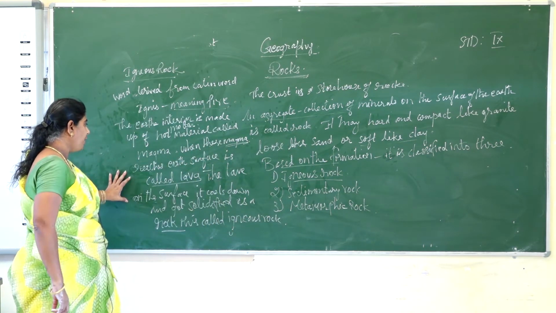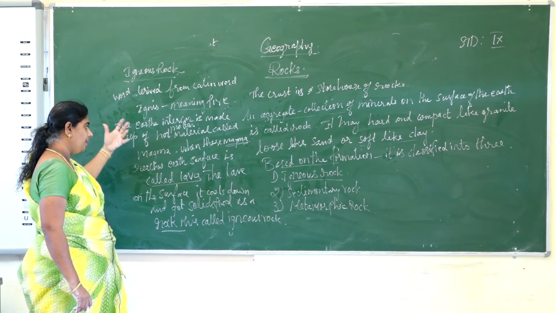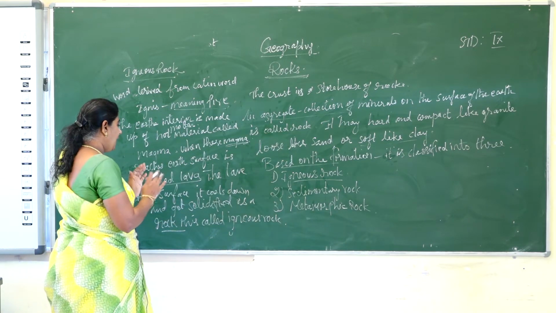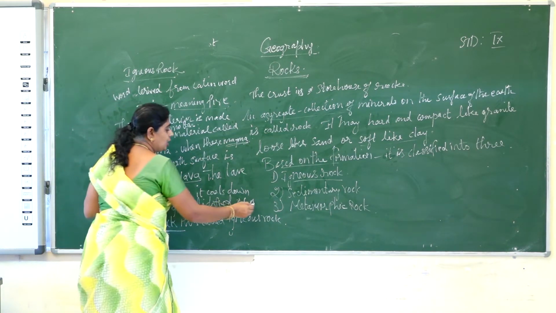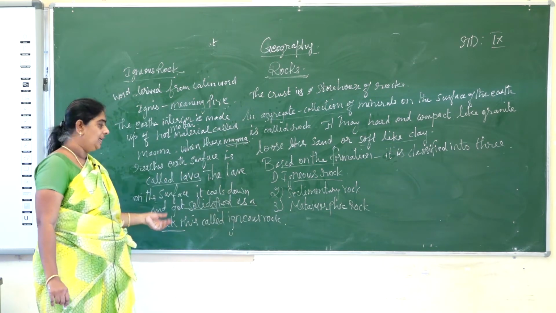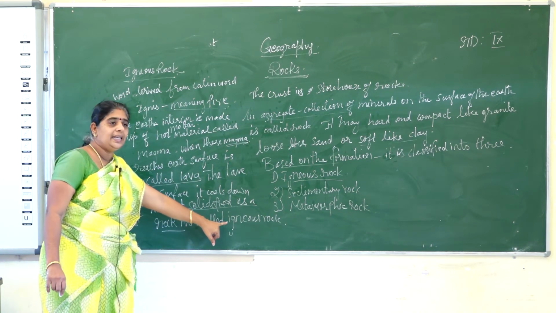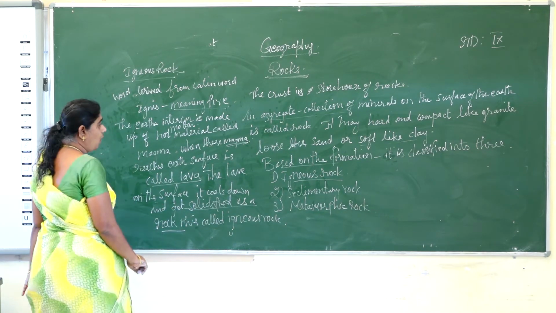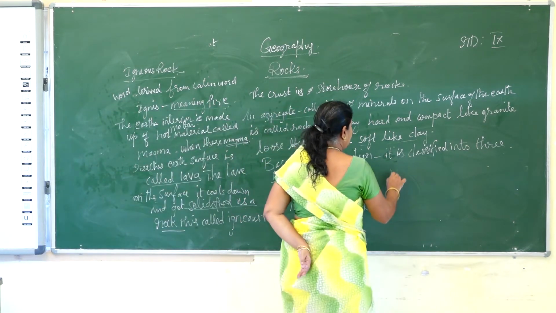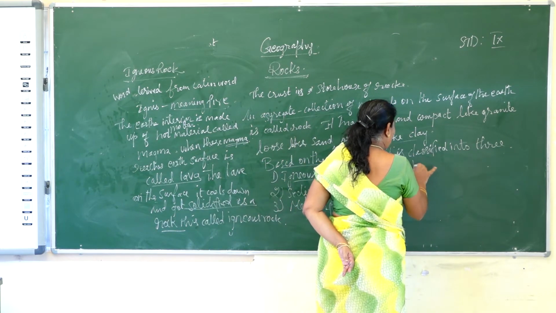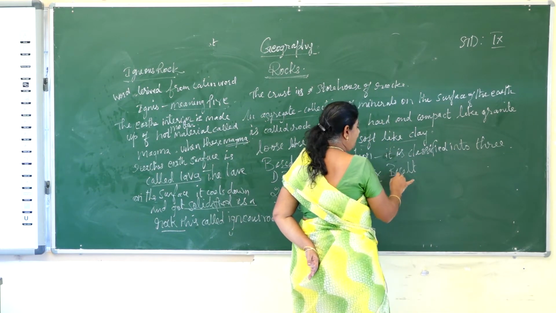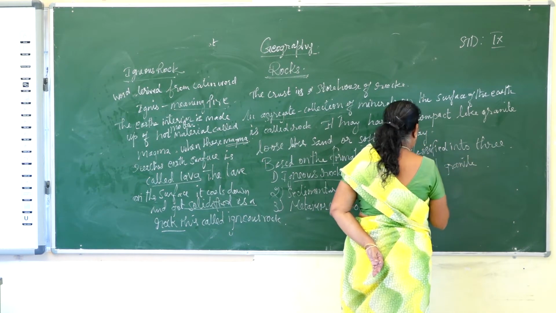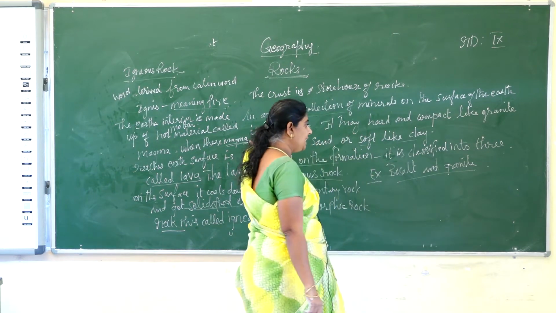How is this rock formed? The magma comes out as lava, and in the course of time it cools down and solidifies as a rock. This rock is called the igneous rock, and examples of igneous rocks are basalt and granite.